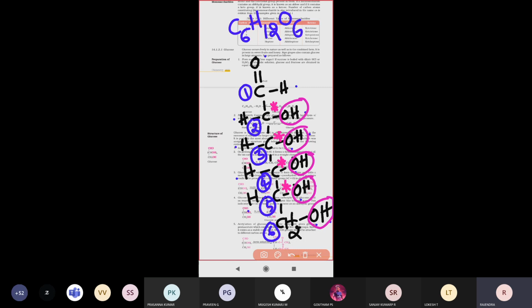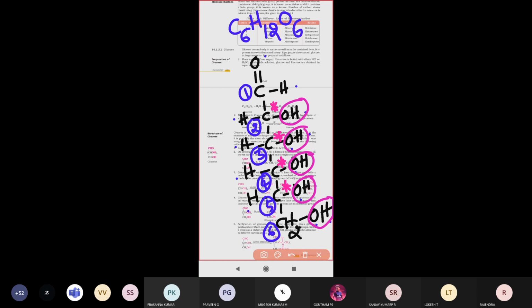What is meant by primary? How many alkyl groups should be attached? For the carbon bearing the OH group, how many other carbon atoms are bonded? Only one carbon atom is bonded, and that is called a primary alcohol. So in this glucose structure, how many primary alcohols are present? Anybody, can you say that?